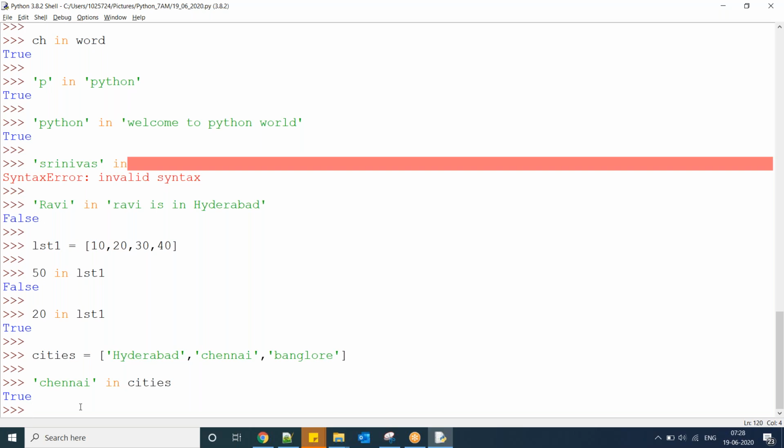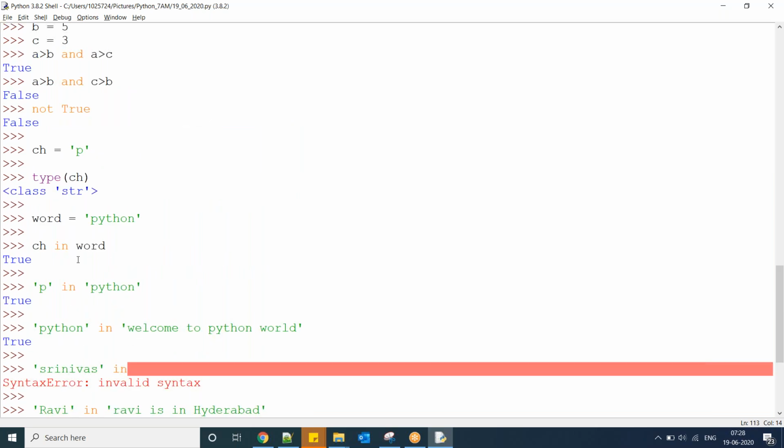Sorry to interrupt you, sir. Can you explain the ch in word example again? Okay. Here it is simple. I have taken two variables. This variable has the value p, and this variable has the value Python. The same thing I have written explicitly here.